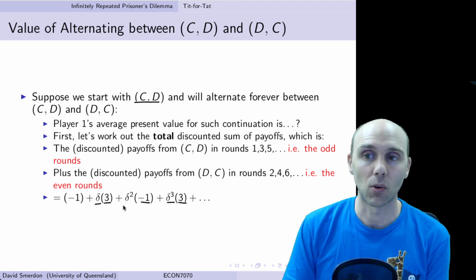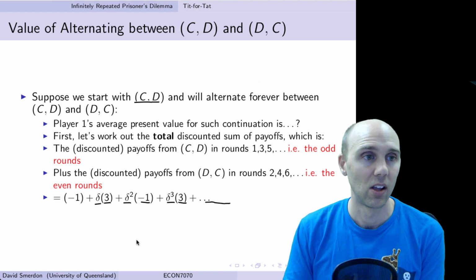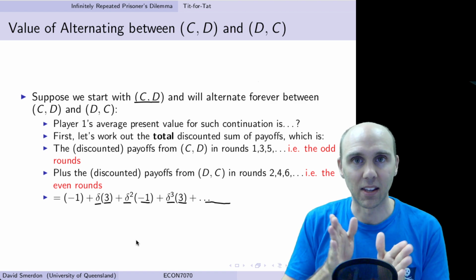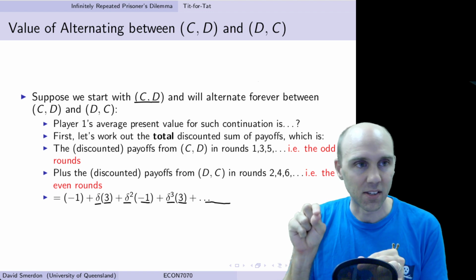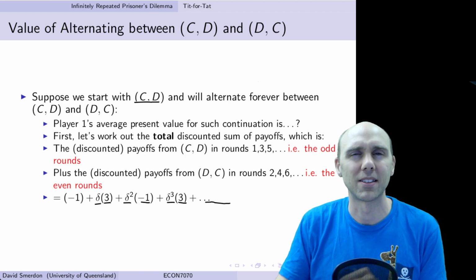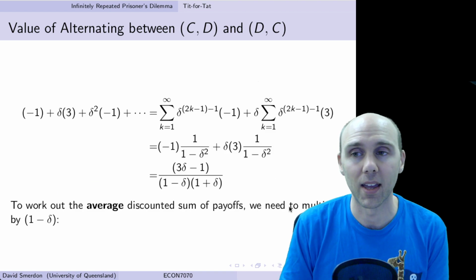There's a delta squared next to the -1. Over here, we'll have a delta to the power of 4 times -1. So we've got these 2 different sums happening together. And each of these sums has got deltas where we're going up +2, +2, +2 every time, which makes it a tiny bit complicated to write out.